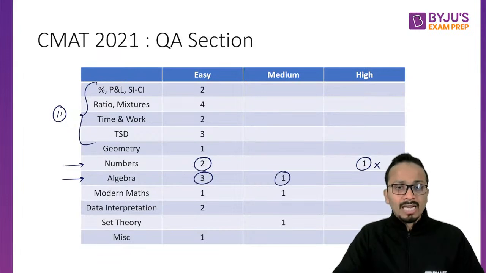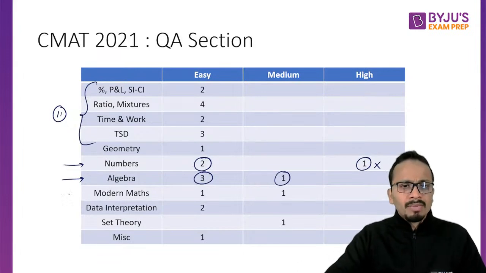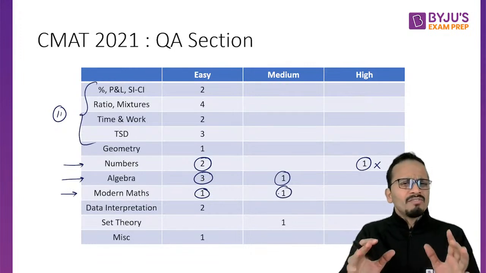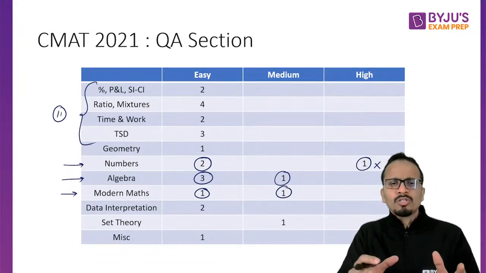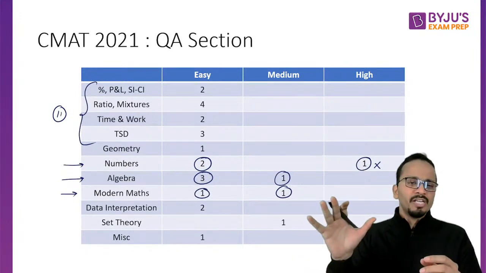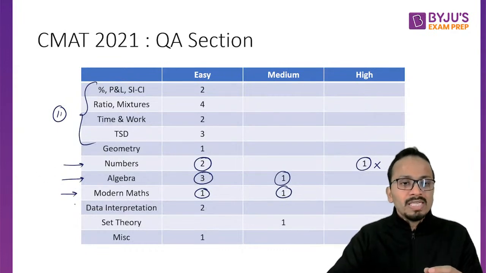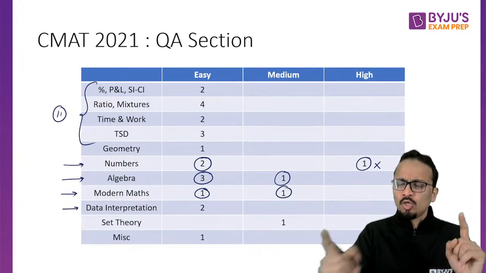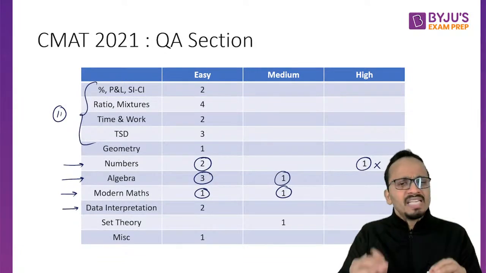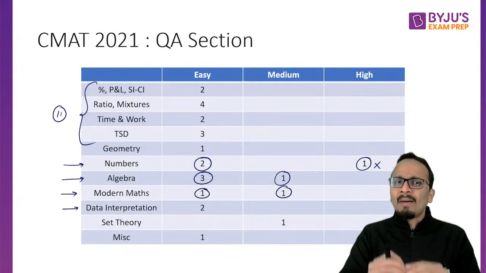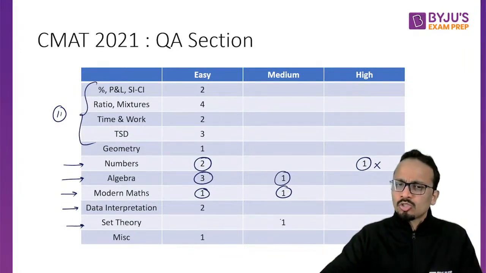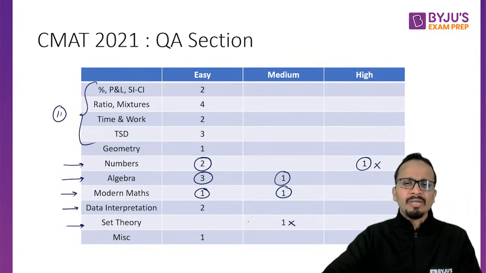Okay. Now, then modern mathematics, there were two questions, one easy and one medium. So if you have prepared for quantitative aptitude for even 3 or 4 months, you will be able to attempt these medium level of difficulty questions as well. There were two easy questions of data interpretation. There were two independent questions of data interpretation, but both of them were very, very easy, just based on the application of percentages. One question of set theory, you can also decide to leave that question in the examination.